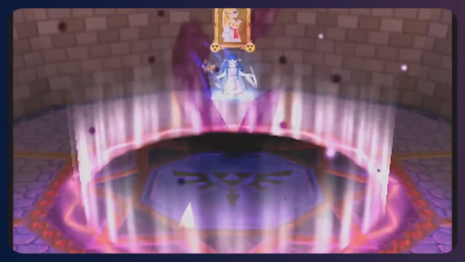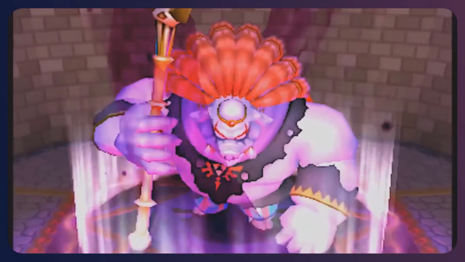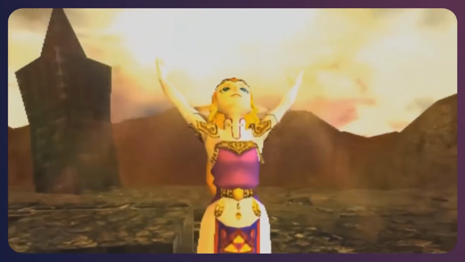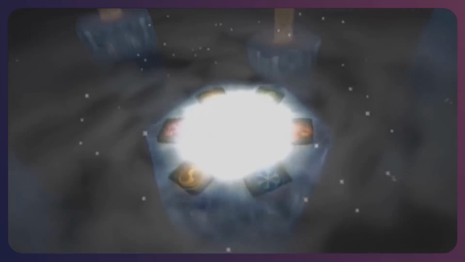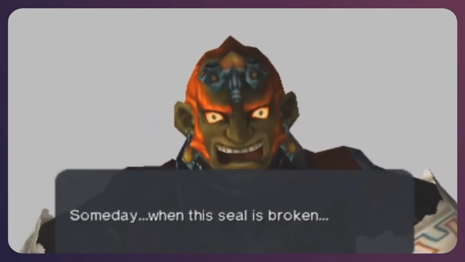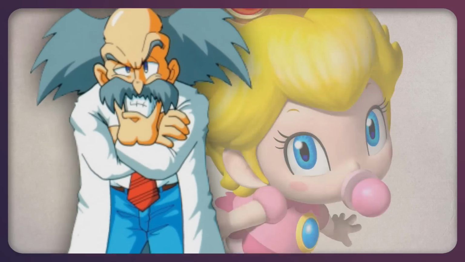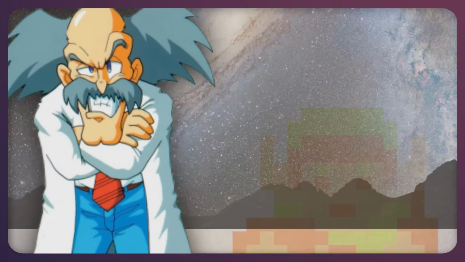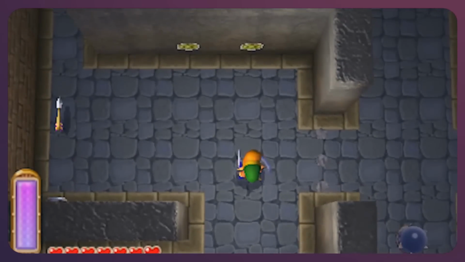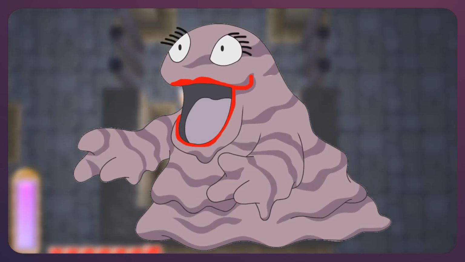And this led to all of the events in A Link Between Worlds. This also caused a new timeline split in the Lorule universe, similar to what happened at the end of Ocarina. The Triforce was destroyed, the Triforce was sealed, the Triforce fell into the hands of evil, etc. Infinite possibilities, which could lead to infinite outcomes. Whoa. Let's start small. Keep it simple. How do multiverses even work? Why do we go to Lorule specifically and not a different universe where Link is reincarnated as something like a jelly, or a girl, or something in between, a jelly girl?